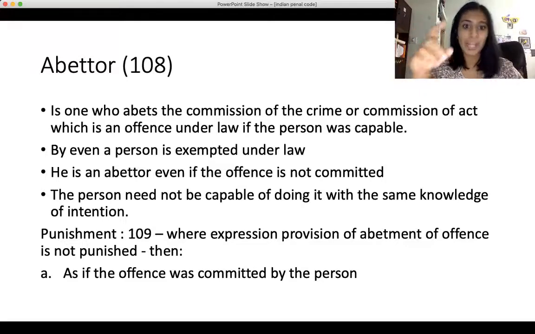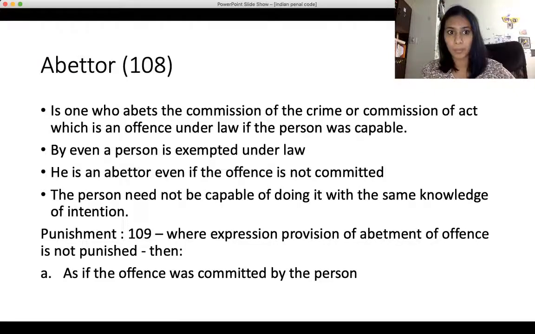for example, a lunatic person, a minor, a person under the age of 7, even if I instigate, or conspire, or aid in the commission, I will still be categorized as an abettor. So if I am engaging in a criminal activity by instigating a person who would have been exempted under law, I would still face liability as an abettor under the Indian Penal Code.